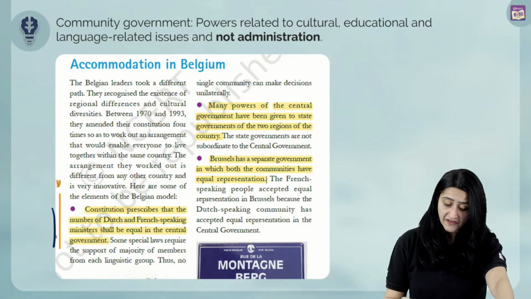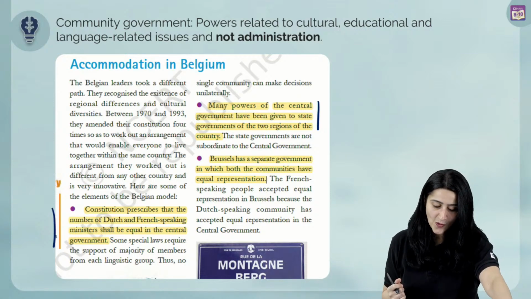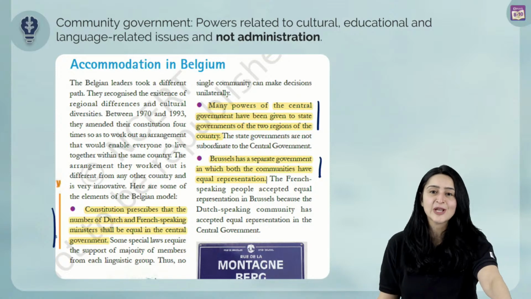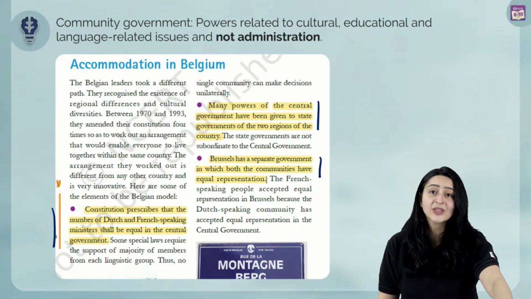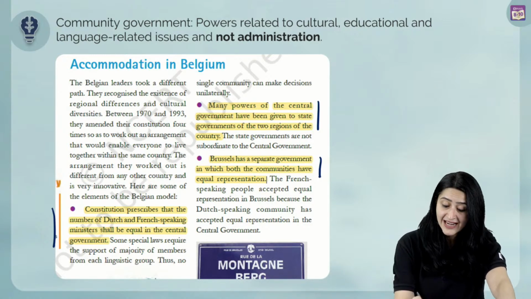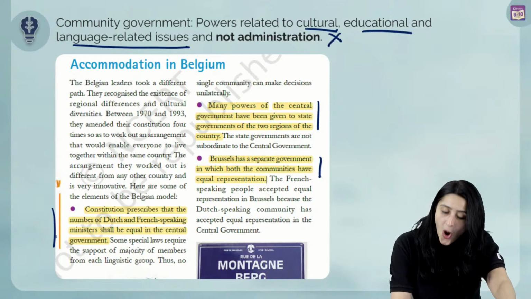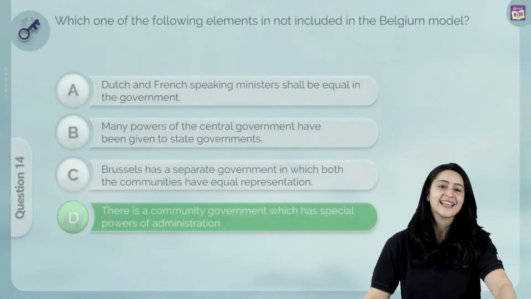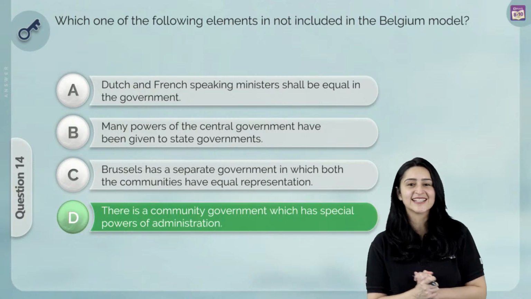Many powers of the central government have been given to the state governments of the two regions of the country. So we know this is true also. Brussels has a separate government in which both communities have equal representation. However, the community government has powers related to cultural, educational and language related issues, not for administration. And so this means that D is the correct answer.